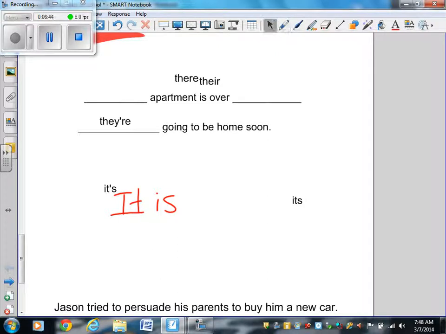So anytime you see it apostrophe s in a sentence, substitute the words it is for it's. And if it makes sense, then it's correct. And if it doesn't make sense to say it is, then it's incorrect. So always remember that. It apostrophe s is always what? It is.